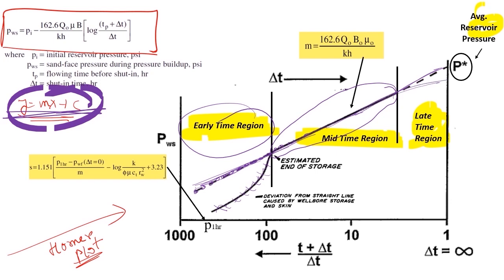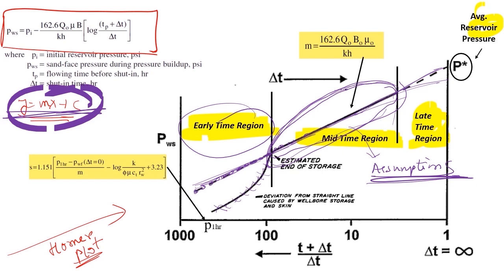Okay, that means in this particular mid time region, whatever assumptions we have taken while deriving the Horner's plot are applicable in this region only. That means if I am telling that the Horner plot is a straight line, then whatever straight line I am obtaining would be applicable in this region, that is, the mid time region only. My straight line equation comes into play.